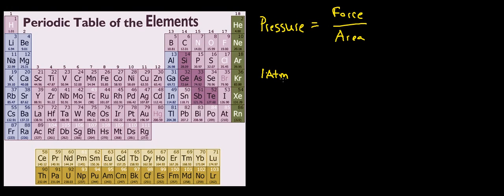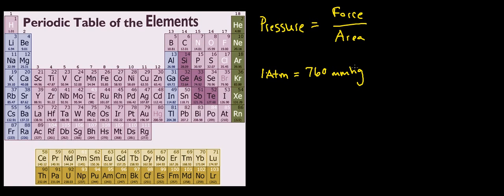Now, an atmosphere is the pressure of the atmosphere at sea level, the pressure that the atmosphere exerts on the things on the surface at sea level. And there are a few other ways of expressing pressure. One is in millimeters of mercury. 1 atmosphere is equal to 760 millimeters of mercury.